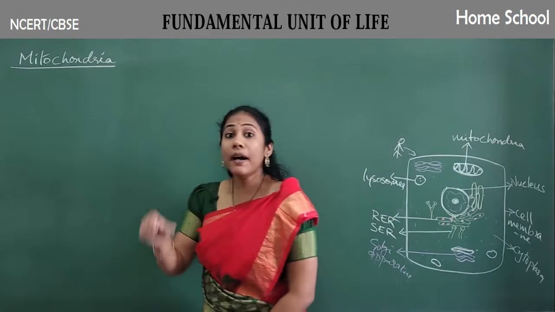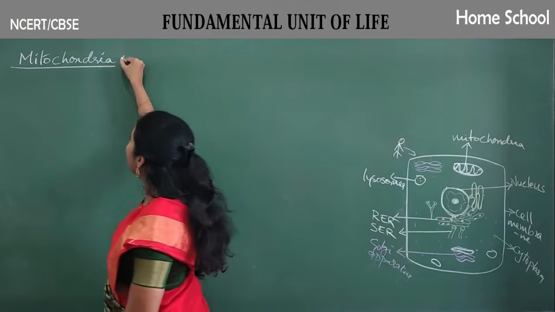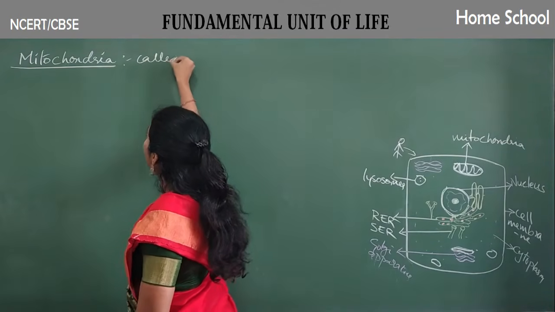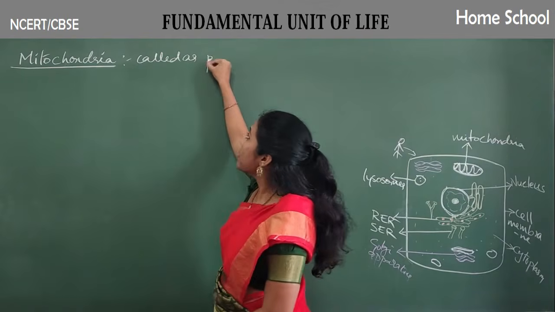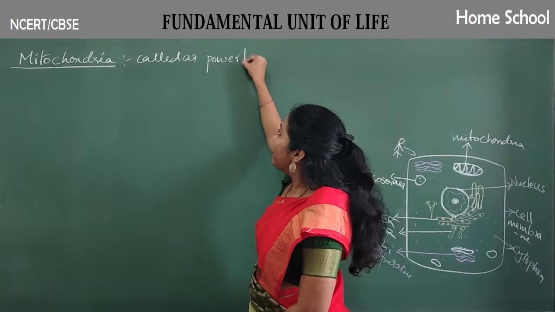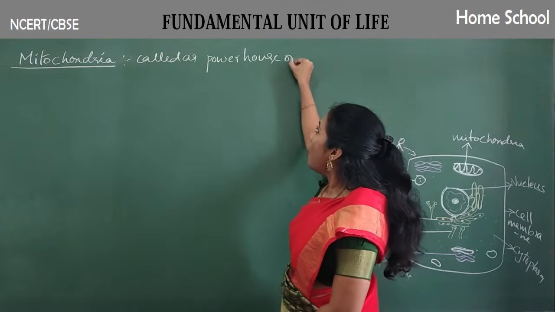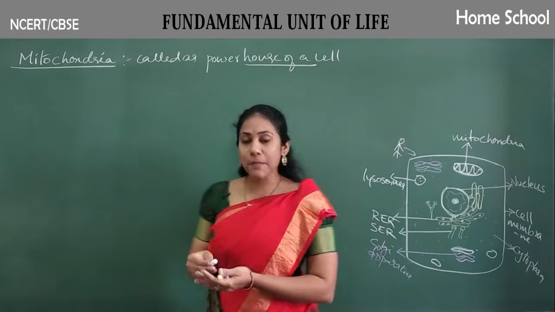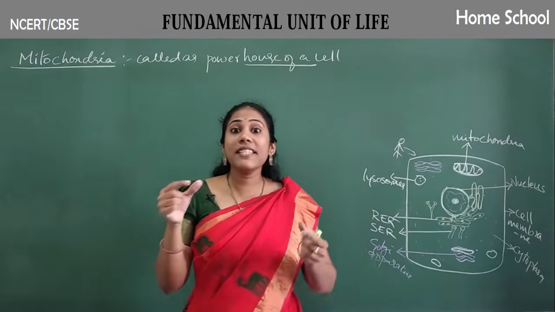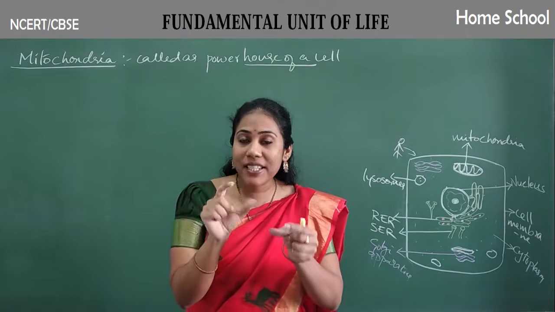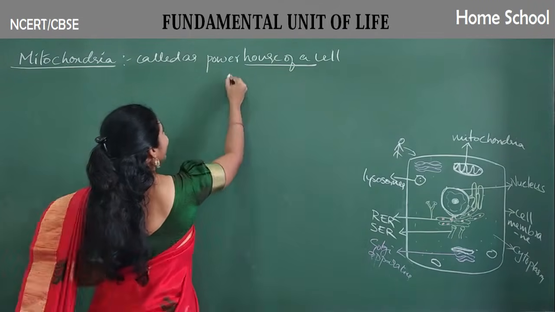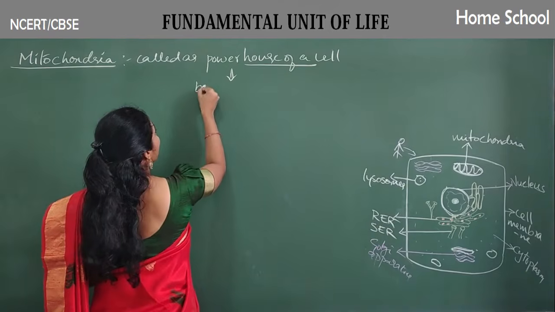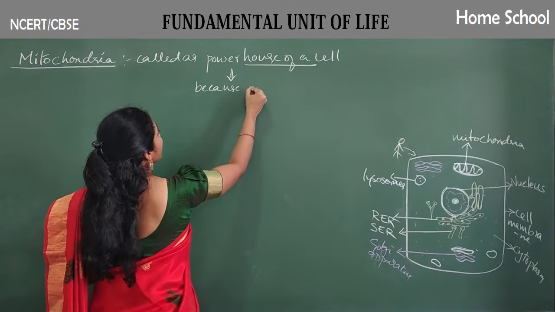And the most important thing that you have to know about mitochondria is that mitochondria is called the powerhouse of a cell. Okay, why is it called the powerhouse of a cell? Because energy is produced in the mitochondria. Clear, everybody?